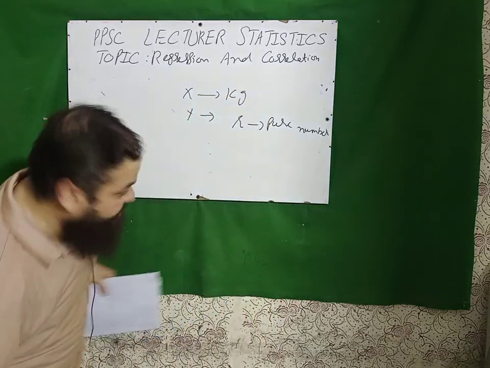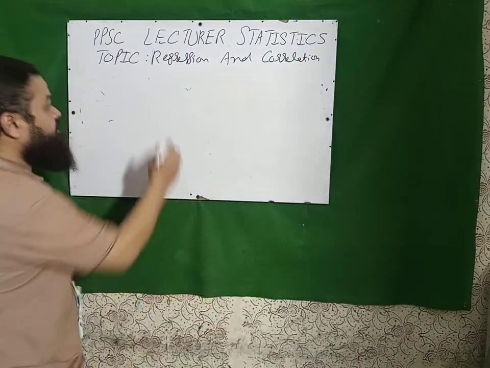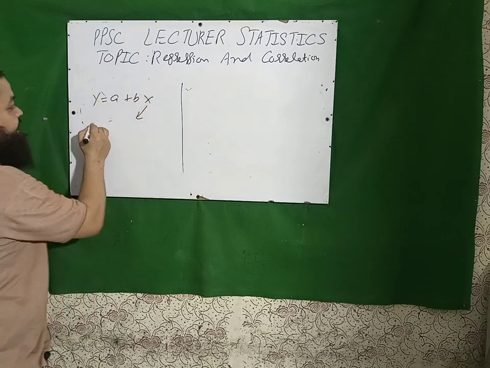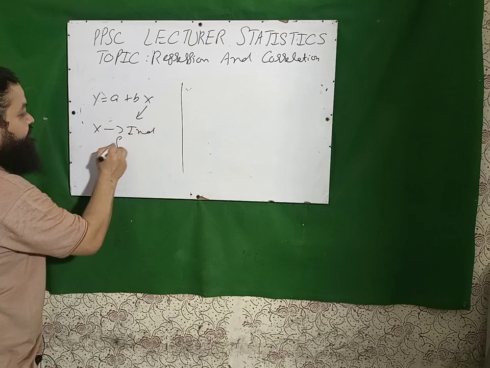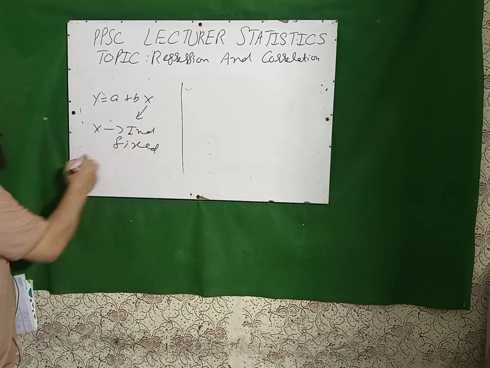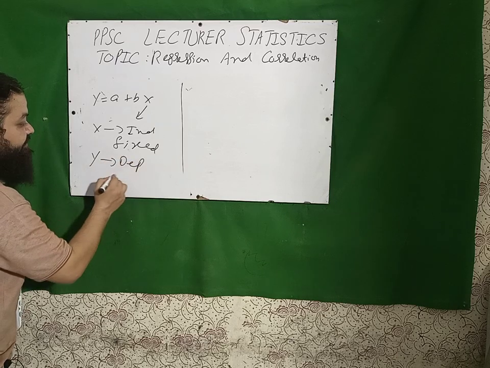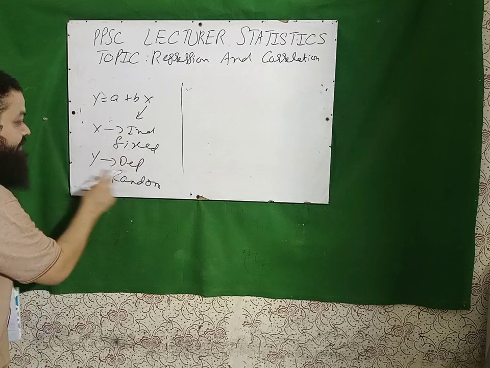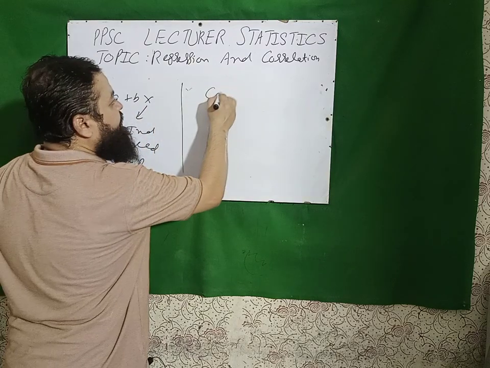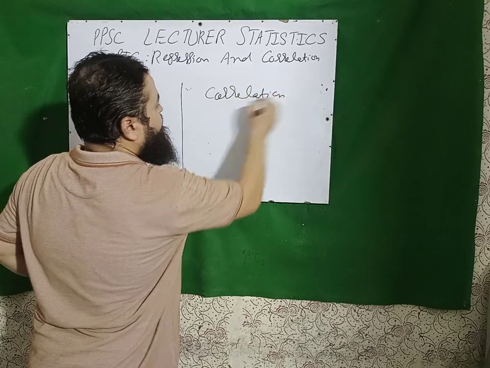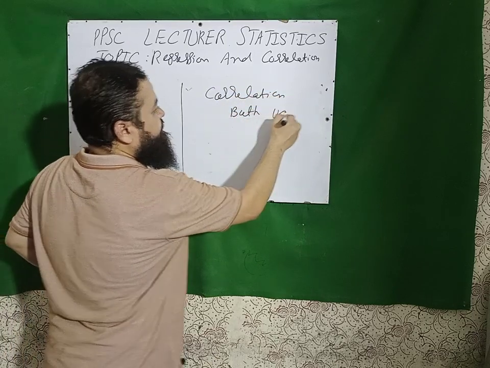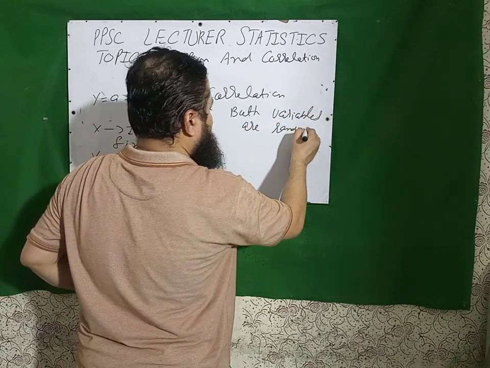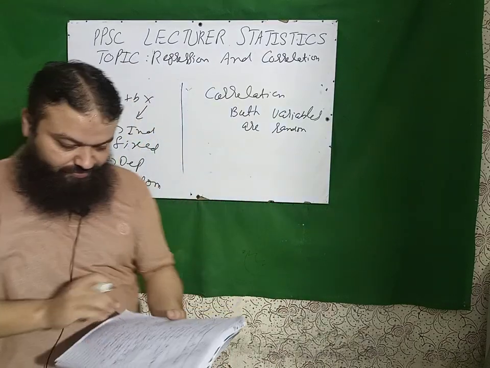A very important question, I will tell you, very important for every paper. In regression, for example, Y is equal to A plus BX. The independent variable, which is X, it is fixed. Please keep in mind for paper. And Y, which is dependent variable, it is random. For a fixed value of X, we have many values of Y. It is random. Whereas in correlation, both variables are random.